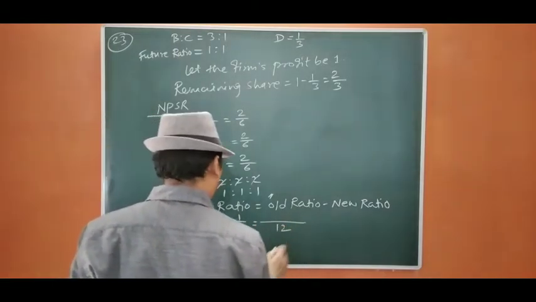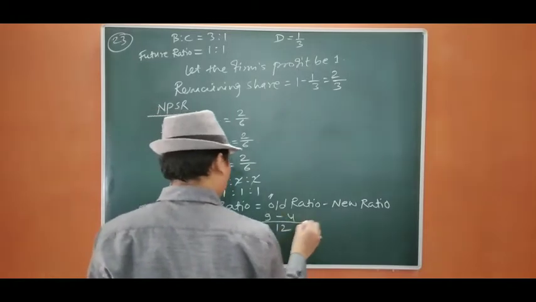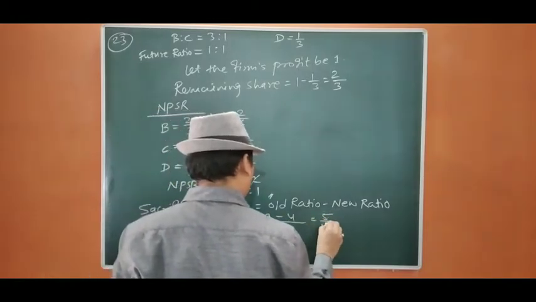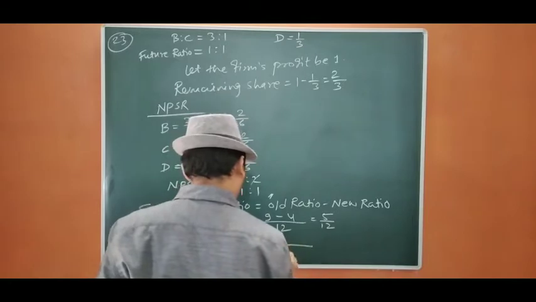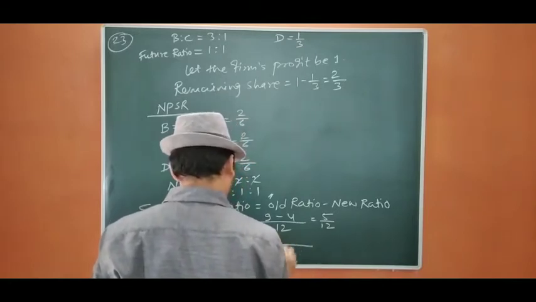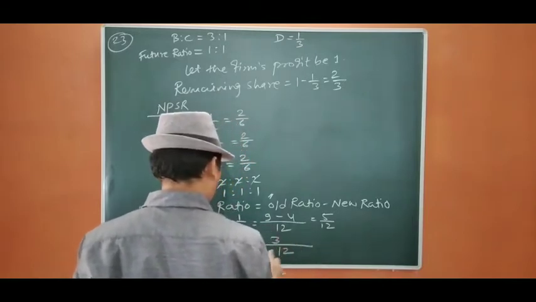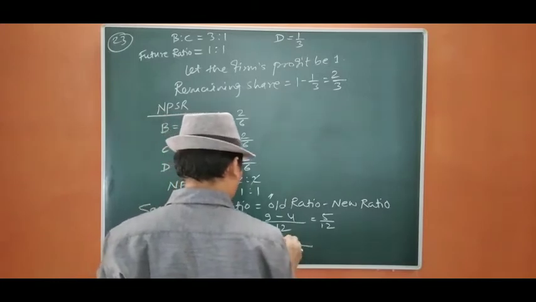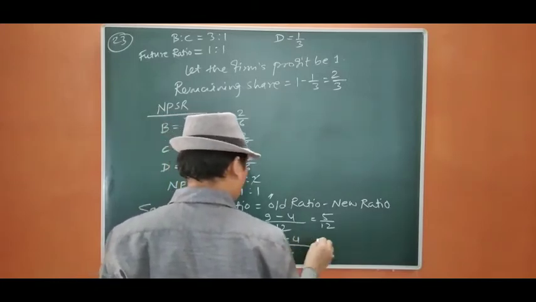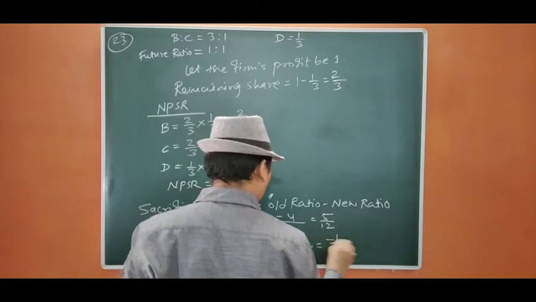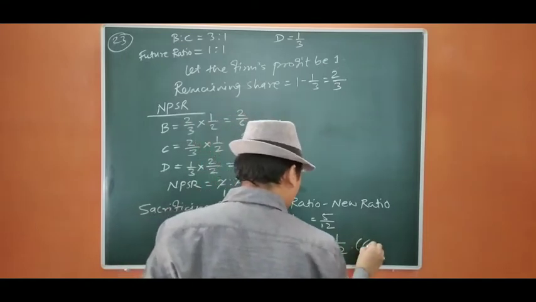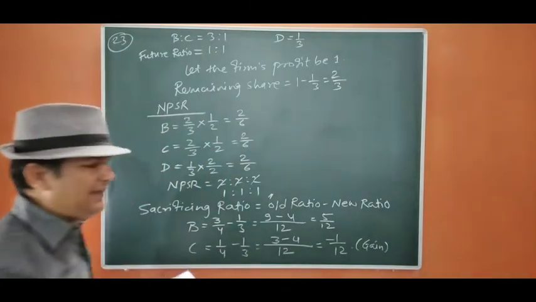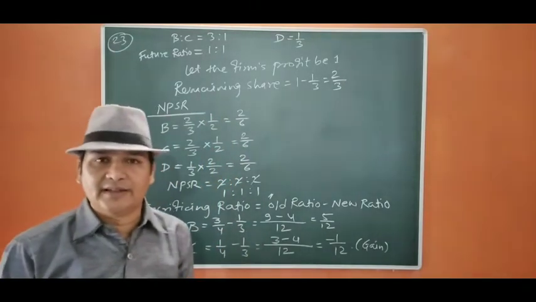LCM will be 12. 3 3s is 9 minus 4, 5/12. 1 3 is 3 minus 4, so it is going to be minus 1/12. This is gain actually, he is not sacrificing, only B is sacrificing.